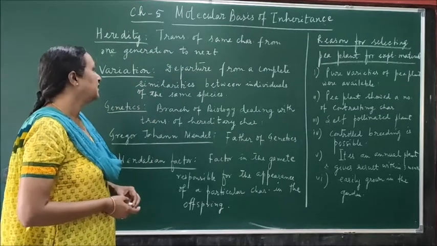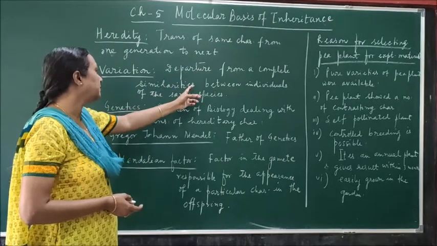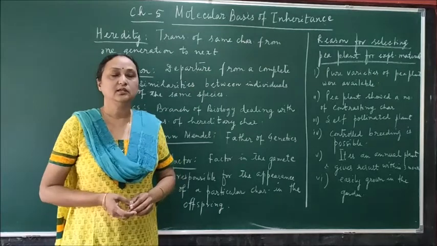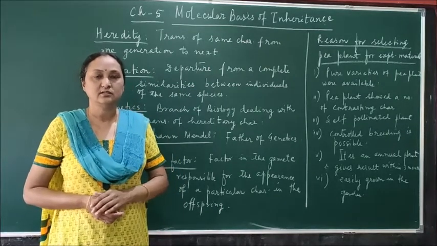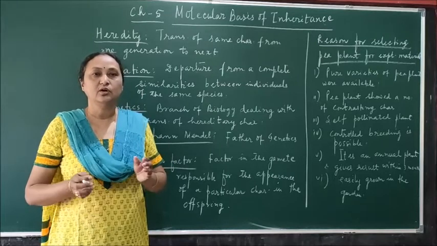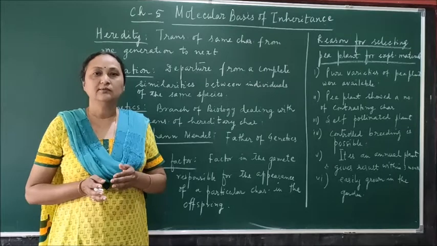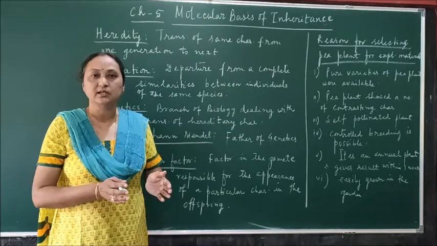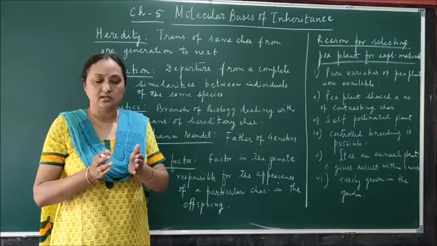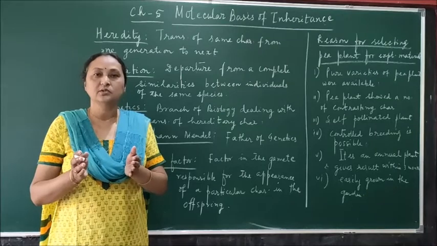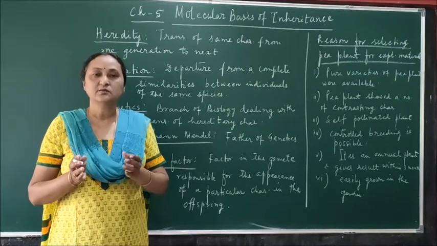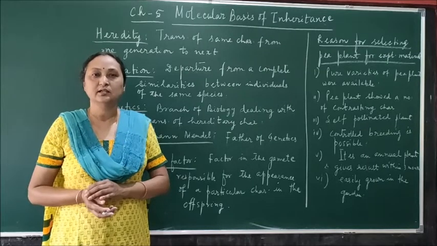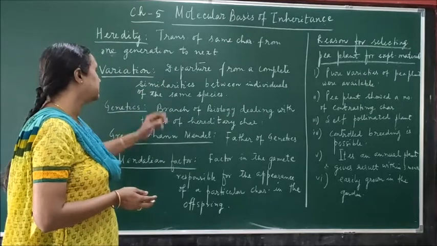Then what is variation? Variation is departure from complete similarity between individuals of the same species. For example, suppose you take human beings. Human beings are one race, but you can see we are not all carbon copies of each other. You can find variation in each and every individual. Even you are not the carbon copy of your parents. So that is called variation. Although there is one common species, even within the species, in the population, each and every individual has their own identity. So that is called variation.